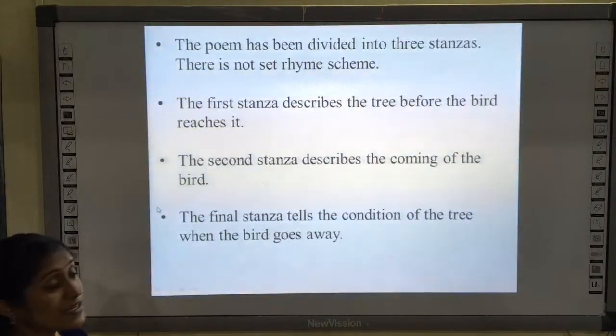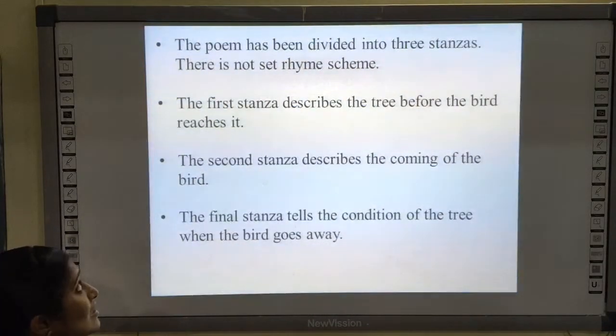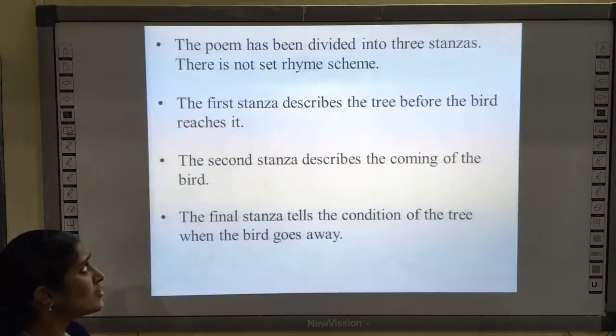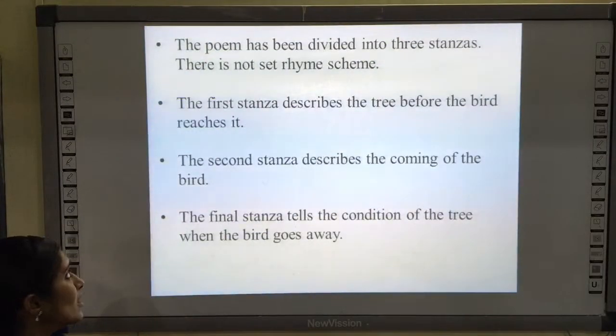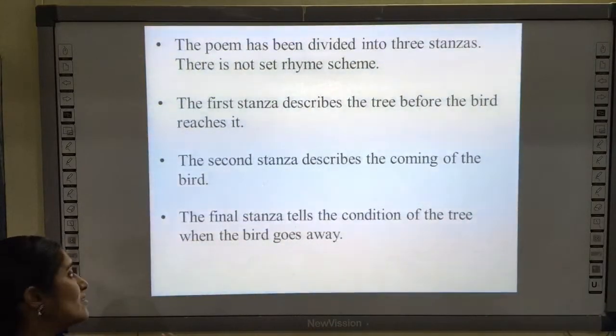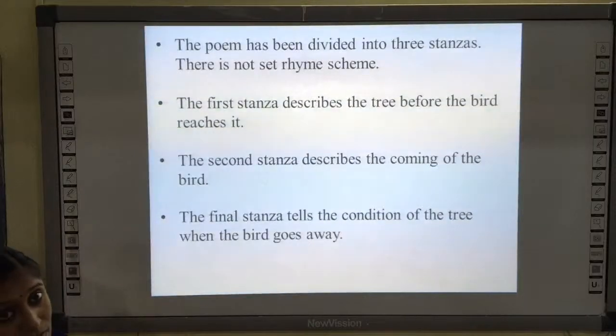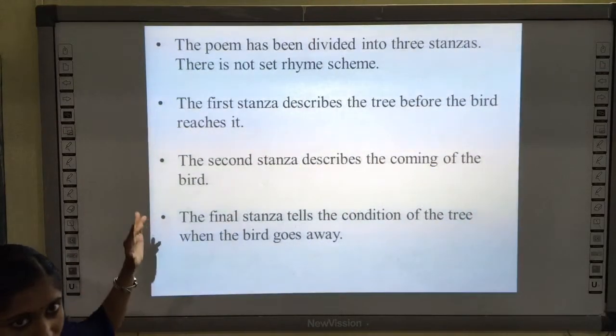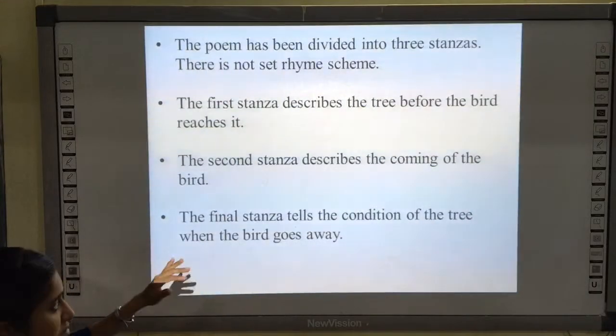The poem has been divided into 3 stanzas, and there is no set rhyme scheme in it. Okay? And the first stanza describes the time before the bird reaches the tree. The second stanza describes the coming of the bird, and the third and final stanza tells us the condition of the tree when the bird goes away. So I have not divided it like that. I have made it according to my convenience. There will be 4 stanzas in this. Okay.